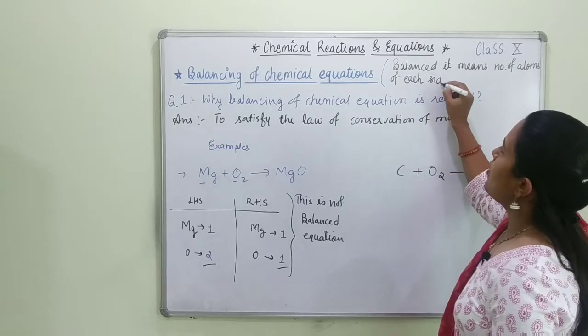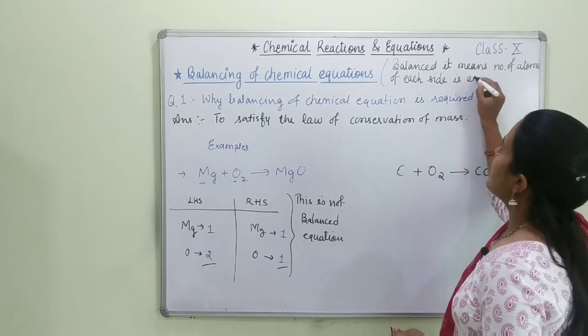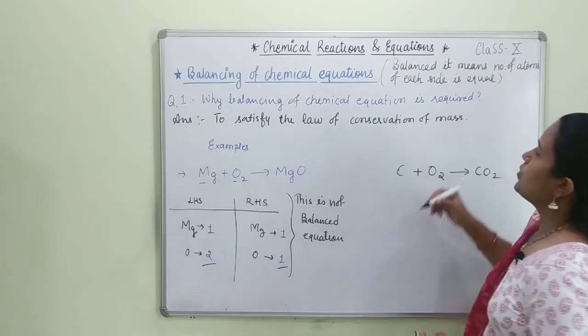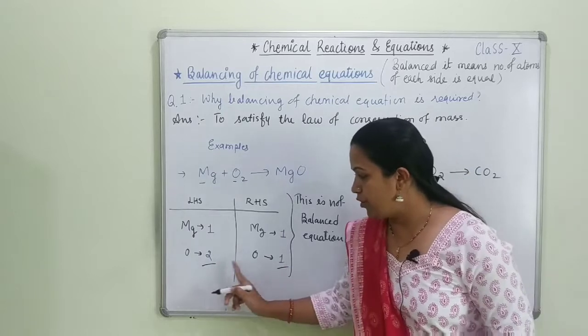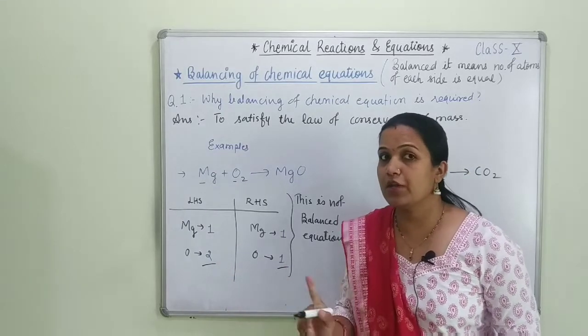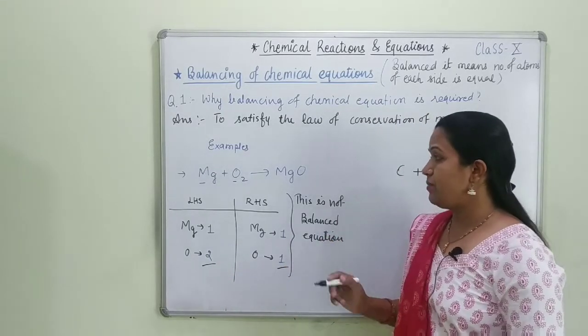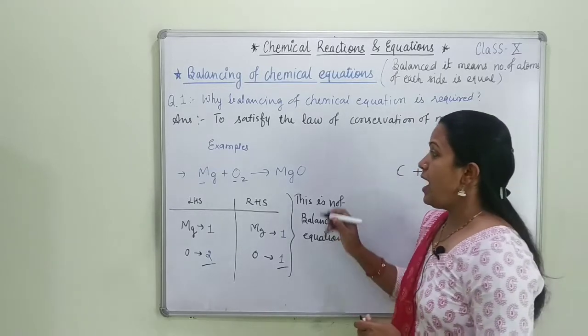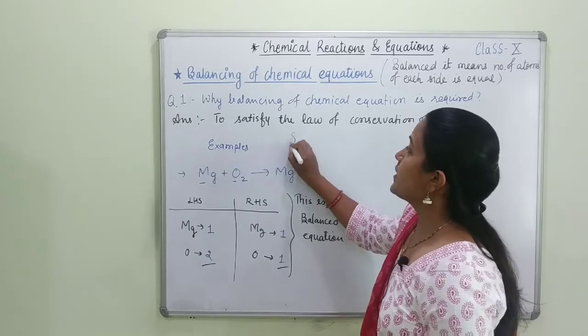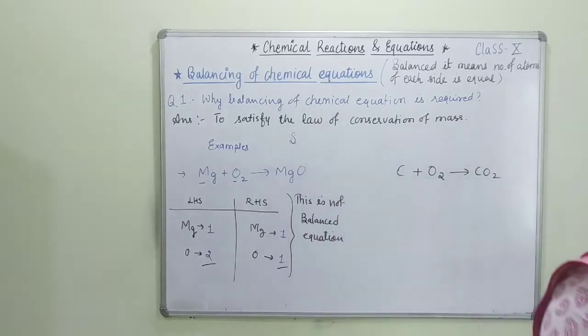Number of atoms on each side is equal, and that is known as a balanced chemical equation. So here we can see that on both sides the number of atoms is not equal, and that's why this is not a balanced equation. Such equations which are not balanced are termed as skeletal equations.